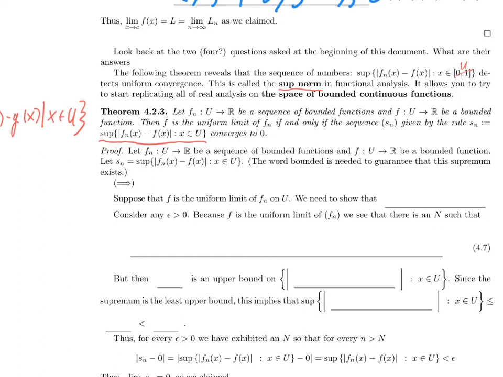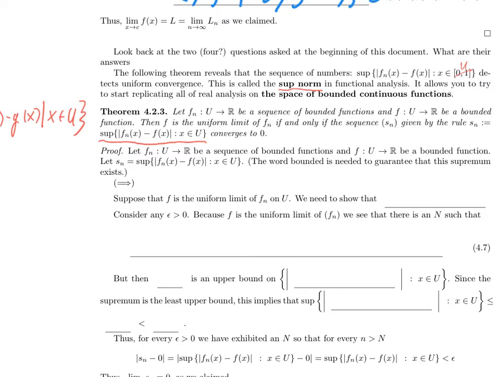So notice, if, say, f sub n or f weren't bounded, then that set might not be bounded. And so this supremum would just be infinity. Or I guess we haven't defined what it means for the supremum to be infinity in this class, but that's what you would want it to be. So I'll just add the word bounded. The reason I add the word bounded all over the place is to ensure that that supremum is finite.